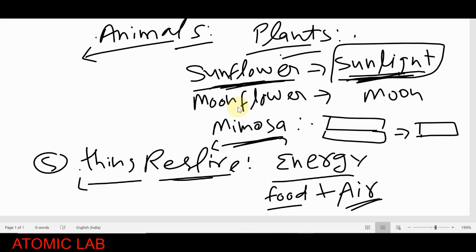So I hope you get the meaning of it. All the plants and all the animals require energy, and they get the energy from food substances and the air. Air they get from breathing, and food they get by themselves.